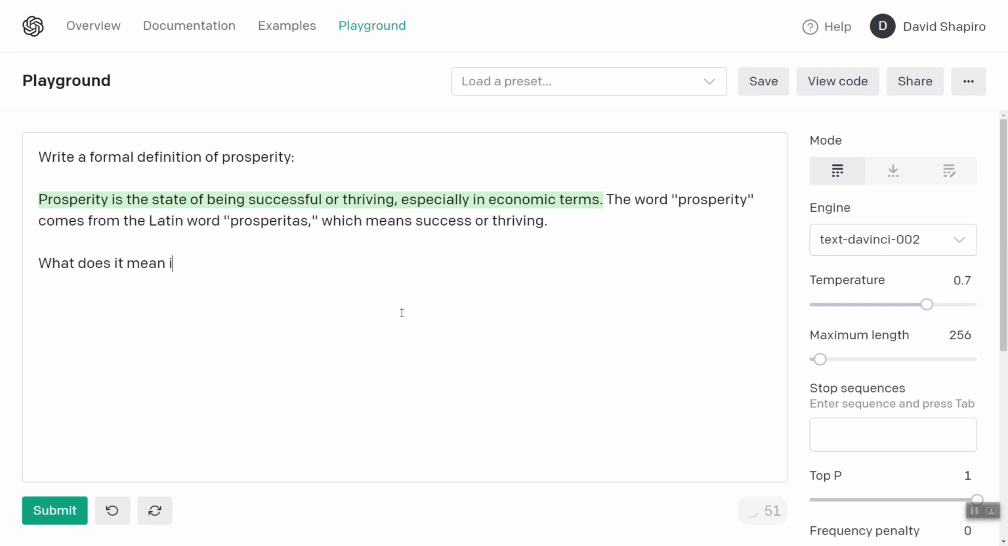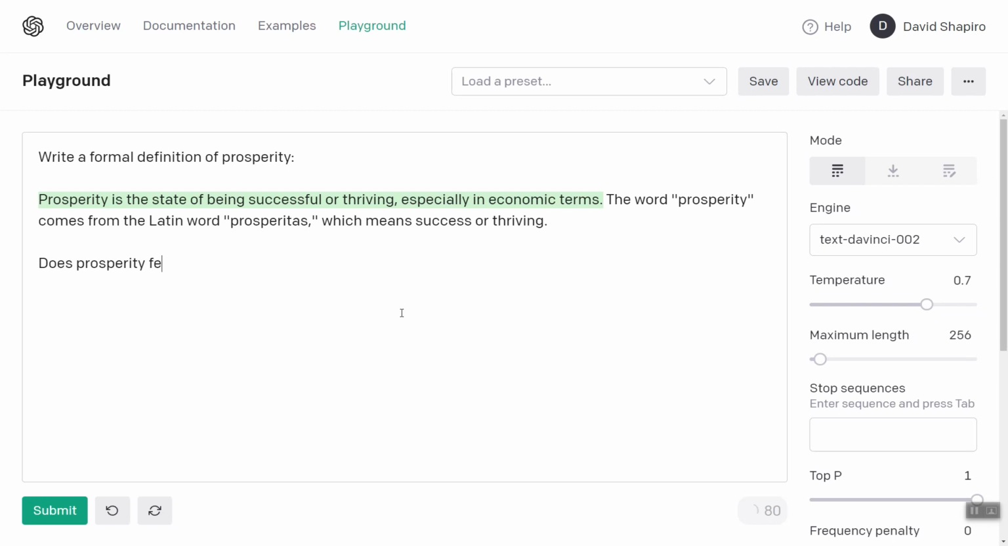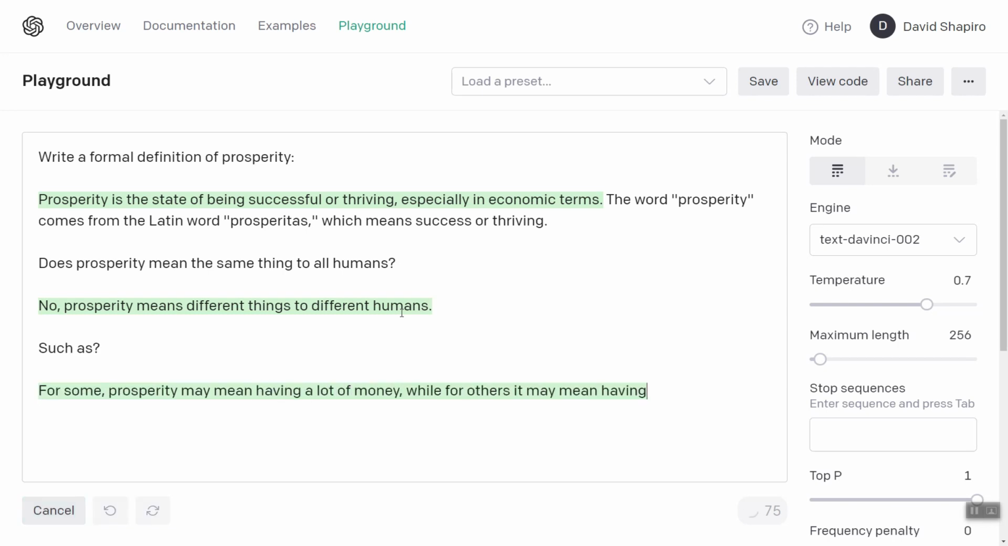What does it mean if an ecosystem is prosperous? That it is healthy and thriving. Okay, so a prosperous ecosystem means that it is healthy and thriving. Does prosperity mean the same thing to all humans? No, prosperity means different things to different humans, such as, for some, prosperity may mean having a lot of money, while for others it may mean having good health. So you see here, GPT-3 also understands that prosperity means different things to different people. It also means different things to the environment versus humans.